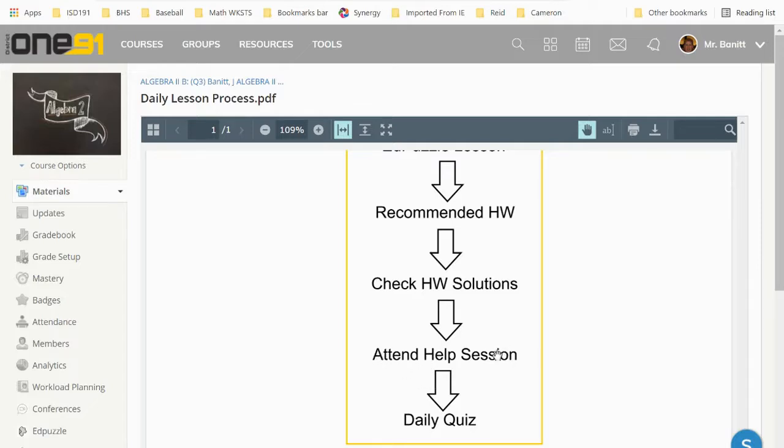If you still have more questions, the help session is available, like I said, from 12:30 to 1 o'clock every school day, and that is open to all students in this class. If you don't need any help or you don't have any questions, you can skip that part and take the daily quiz to see how you do. So pretty much repeat that process each day.